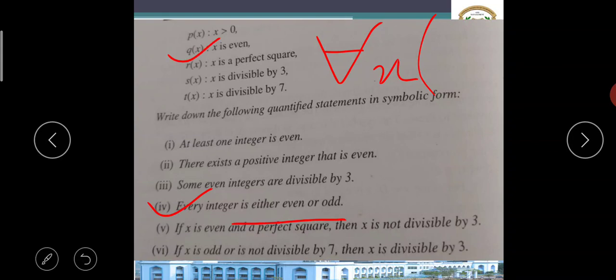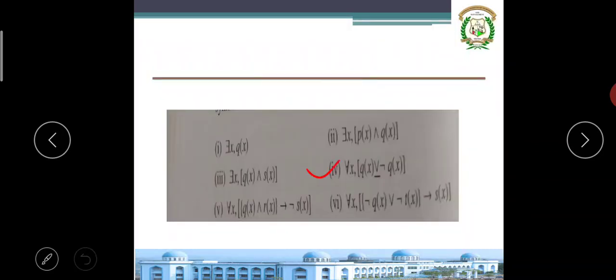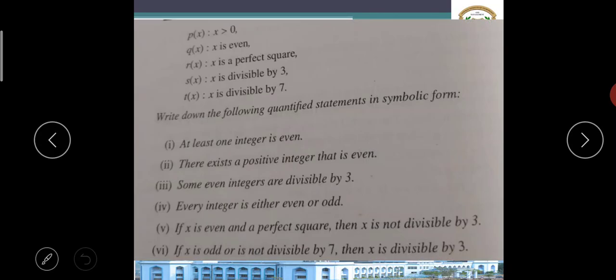When Q is even, negation of Q is odd. So I can write: for all x, Qx XOR negation of Qx. Here the XOR concept is written like this, and along with that, even is Q, so odd is the negation of Q.